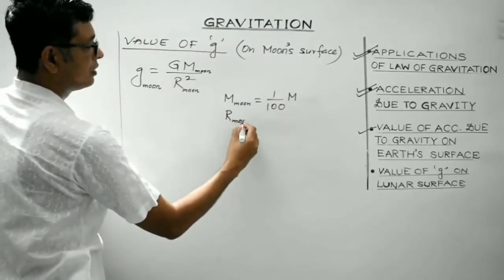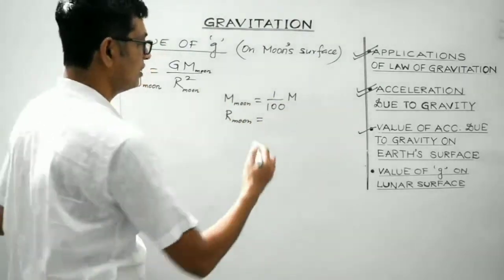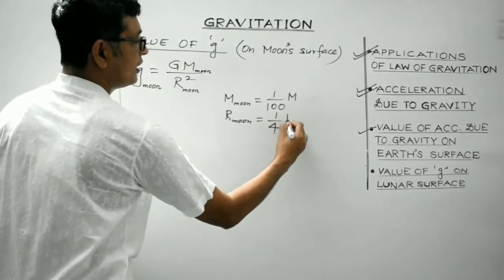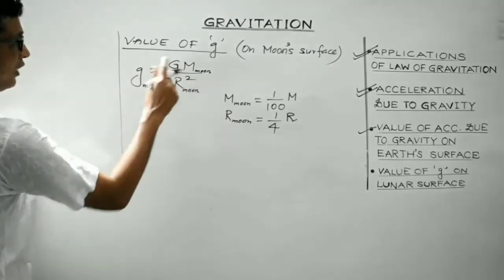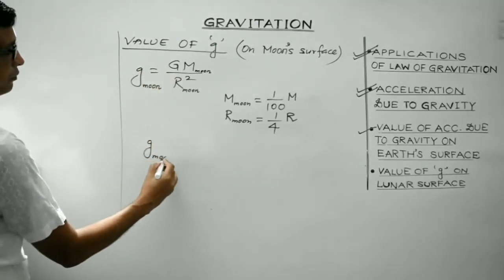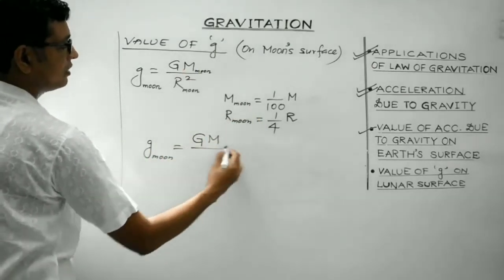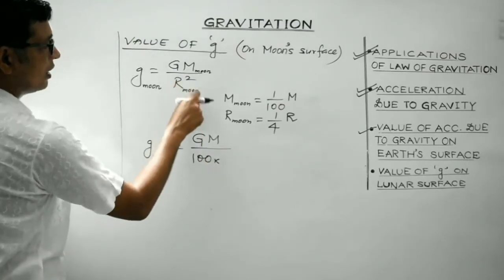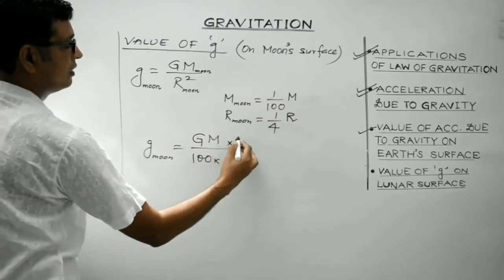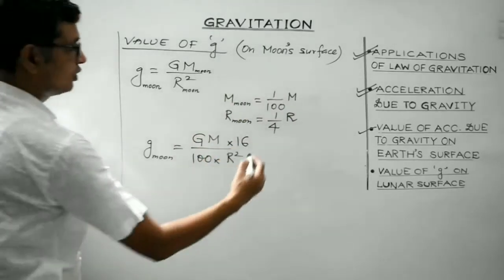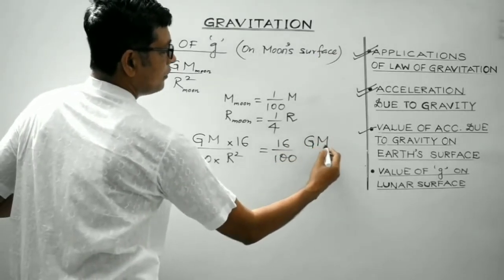Radius of the moon is a quarter, means 1 by 4th of the radius of the Earth. So 1 by 4th of the radius of the Earth. Radius of the Earth is considered to be r. Right? So let's substitute these values over here. So what you get is g moon is equal to capital G, M moon, it can be written as m by 100, R moon square, it can be written as r square by 4 square, that is 16. Clear, students?